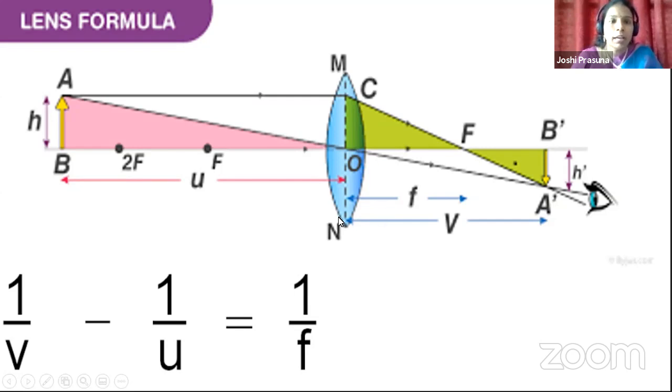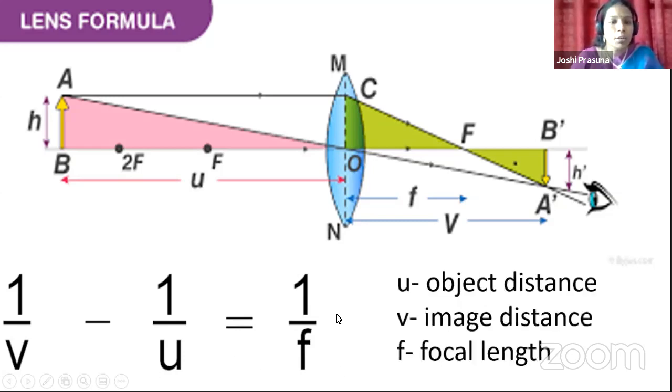Okay, children. So remember these points. The lens formula gives us the relation between U, V and F, that is object distance, image distance and focal length. So you have to remember this point. The lens formula is, you may repeat after me, 1 by V minus 1 by U equal to 1 by F. Is it similar to the mirror equation you have learned in reflection, children? Yes, but there is a difference in the sign with U, isn't it?